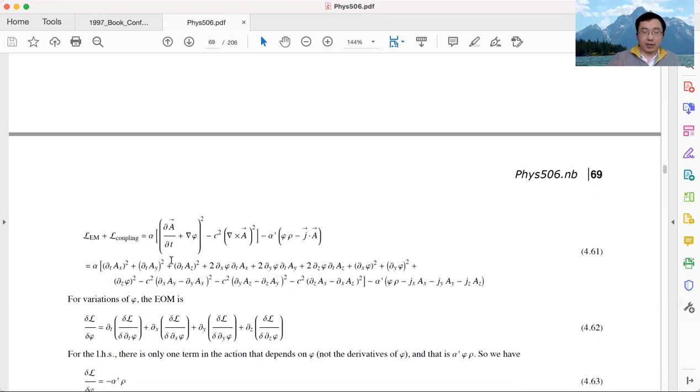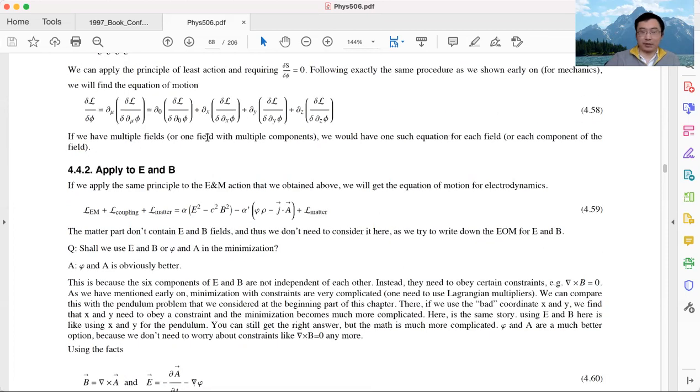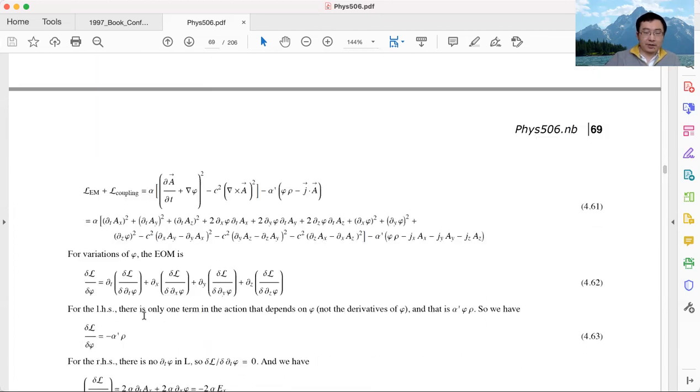Okay, we have 4 fields here, and the Lagrangian looks like this. So now we have our A and phi, and everything is ready. We just need to do the variation principle and get the equation of motion, and the equation of motion is just this guy. We just need to take a derivative with respect to the field and a derivative with respect to the derivative of the field, and then make them equal to each other, like what we did. First, let's do the variation for the scalar field phi.